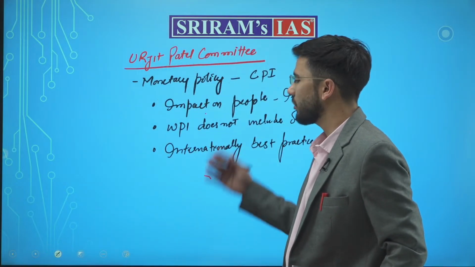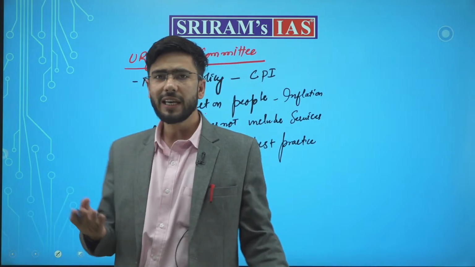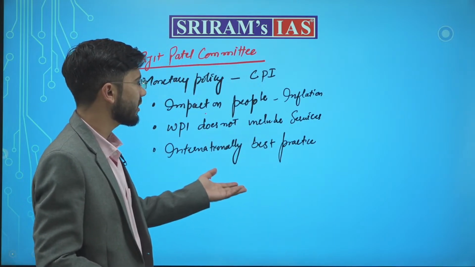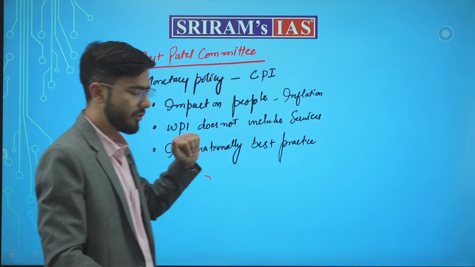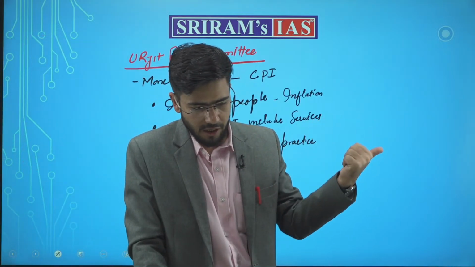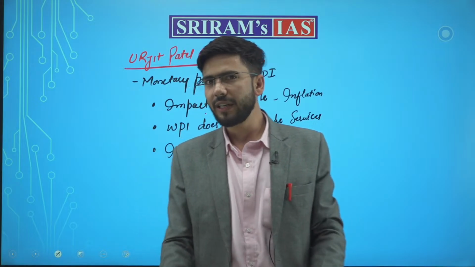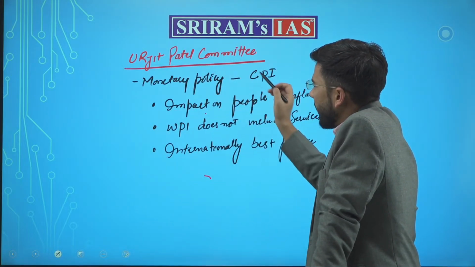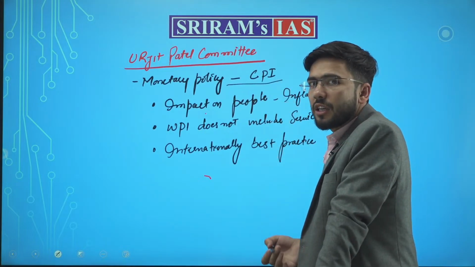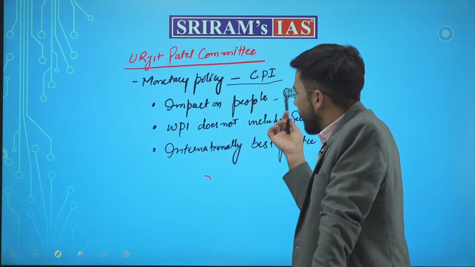Next question are the Urjit Patel committee recommendations, which I lately mentioned also, which was basically constituted in 2015, and it gave its recommendations accordingly. It said that monetary policy should be based on consumer price index.